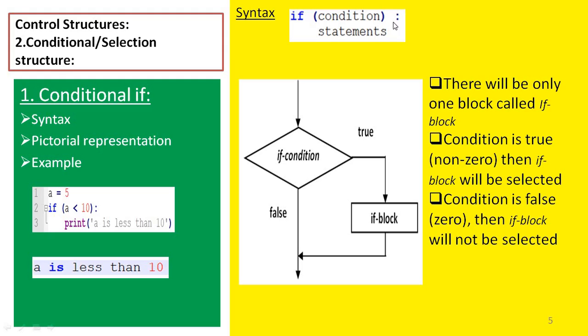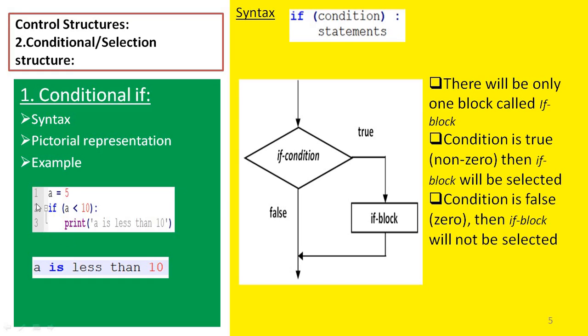After the condition we write the colon operator. This indicates the beginning of the block. Then we write a block of code. In a conditional if, there will be only one block. It is called the if block, and there will be one condition, which can be called the if condition. If the result of the if condition is true, then the if block will be selected. If it is false, then the program will terminate.